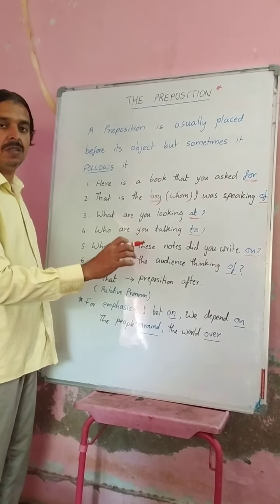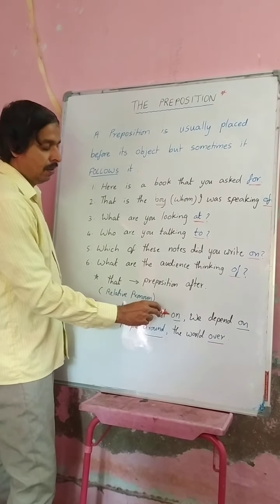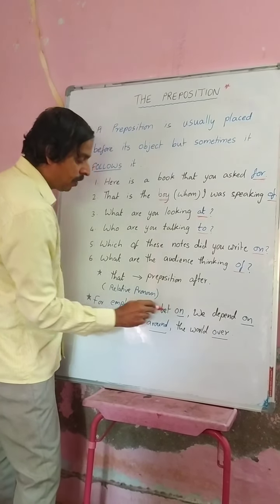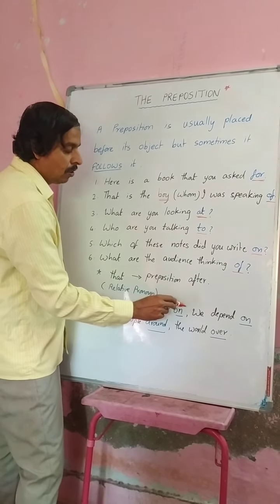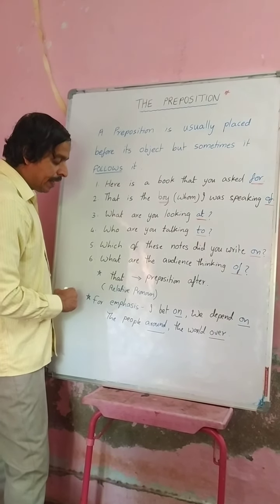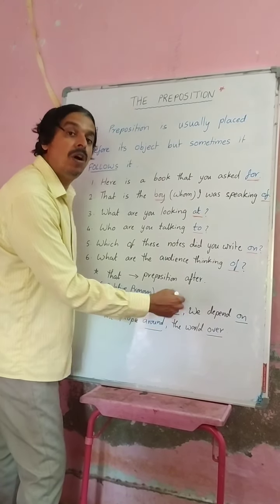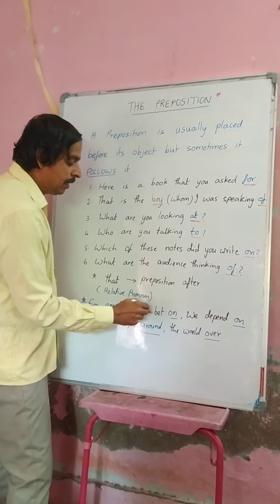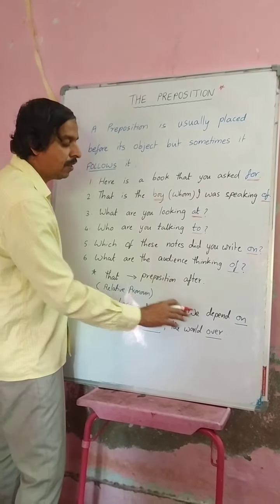Suppose I want to give a very stressed sentence, something I want to say with power. Then: I bet on, we depend on, the people around, the world over. You hear what I bet on? This is what we depend on. There are the people around. We are going to tell it to the world over. So whenever we use these prepositions at the end, the sentence becomes stressed or very strong. For increasing the strength of the sentence, we use it like this.